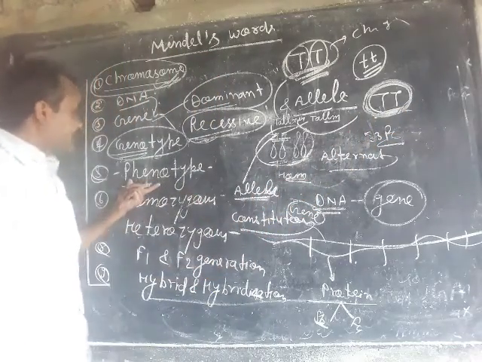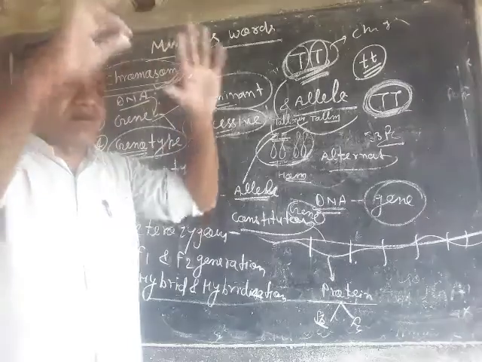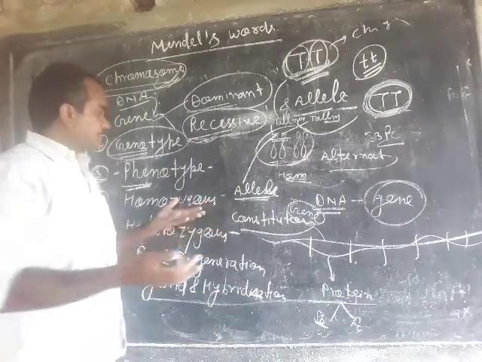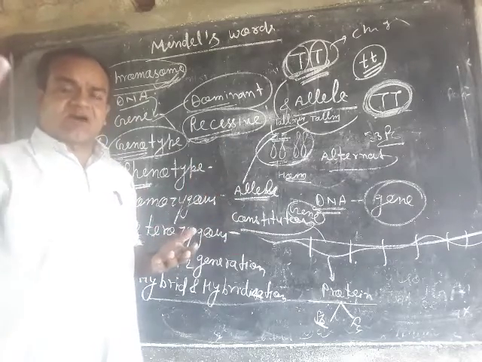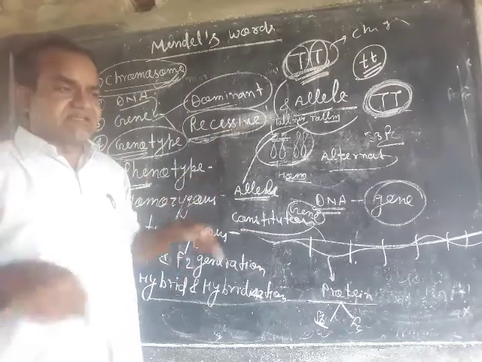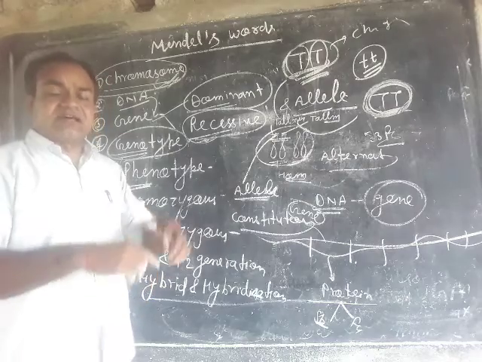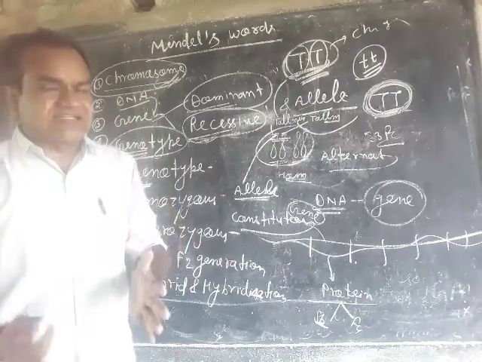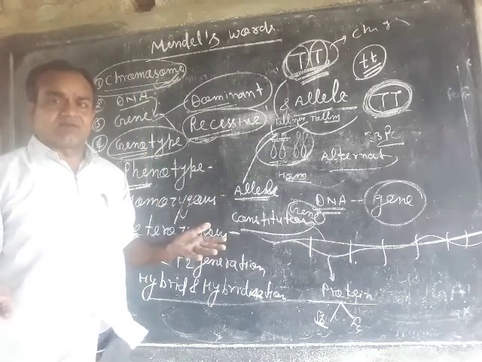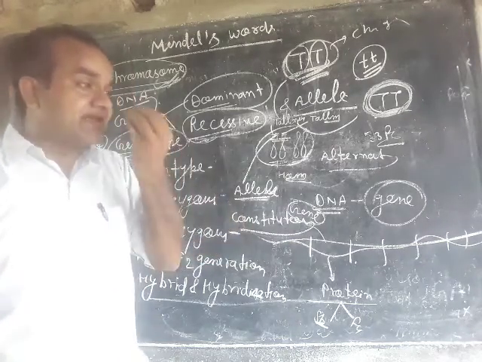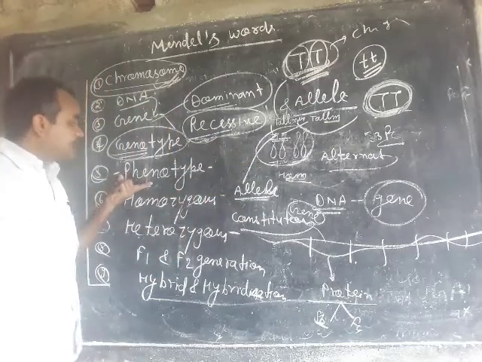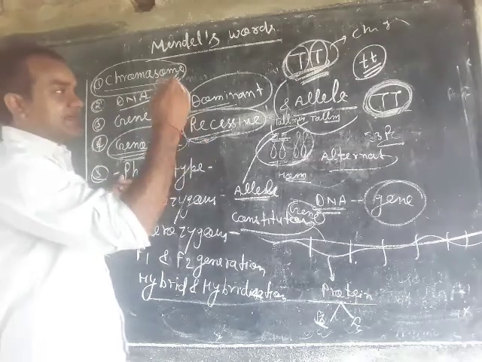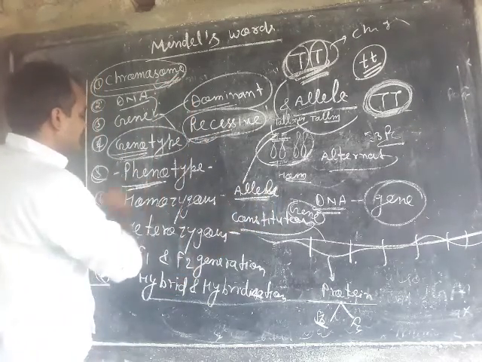Tallness is a phenotype, means an external feature of the organism's body. Tallness is an external feature, dwarfness is an external feature, round seed is an external feature. Color of the flower, color of the seed is an external feature. We can see it by naked eye. So the external feature of a genotypic structure is known as phenotype.